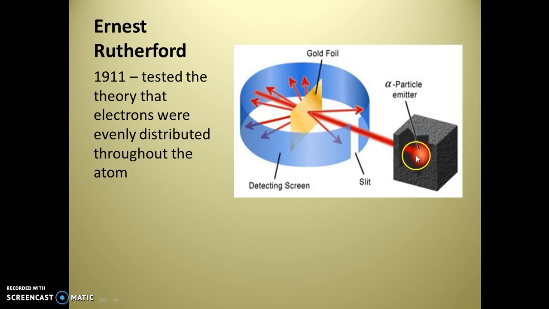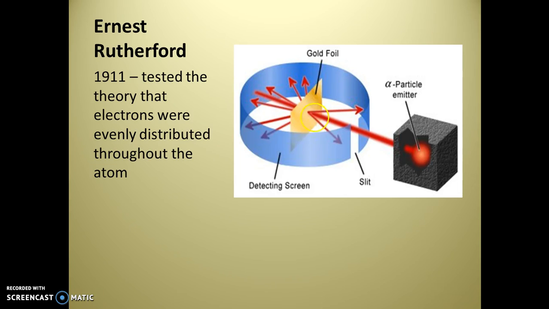So when he turns the alpha particle emitter on, he notices that most of these particles go straight through the gold foil. He probably assumed that they were going to be deflected back towards him. But he found that most of them went straight through. Some of them, however, were deflected. This gave him enough information that he was able to determine that the electrons were not actually distributed throughout the atom, but they were probably on the outside.